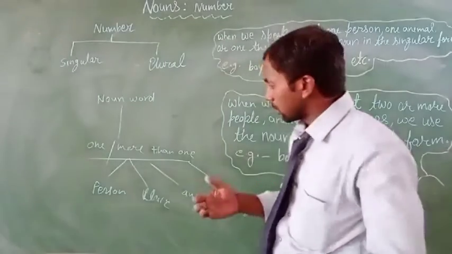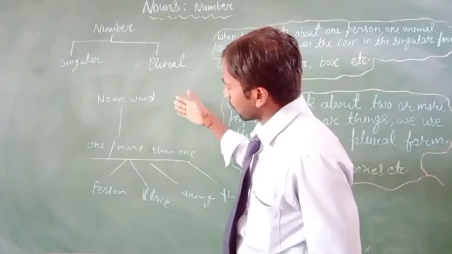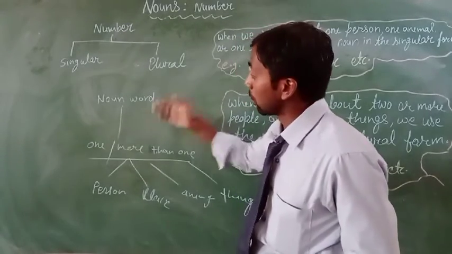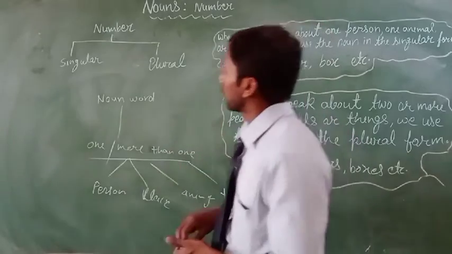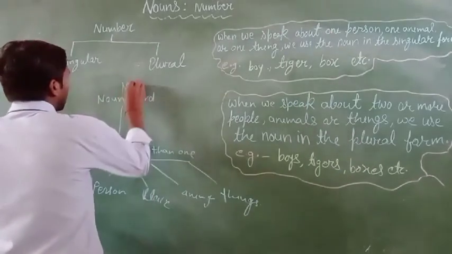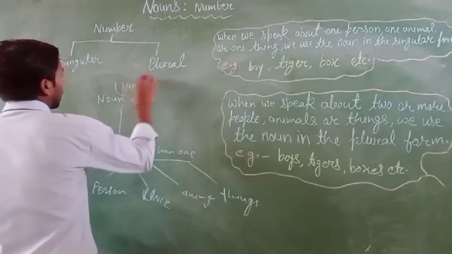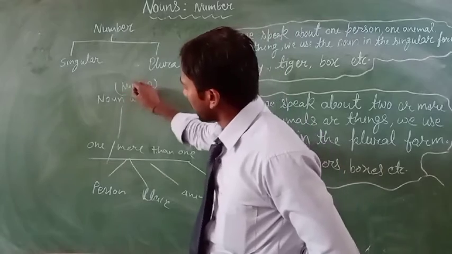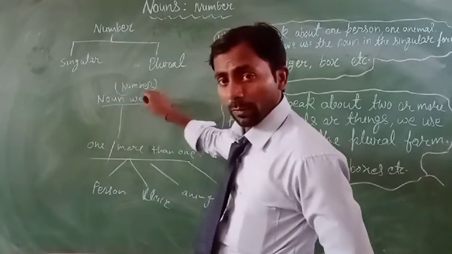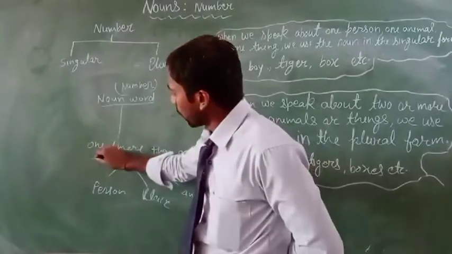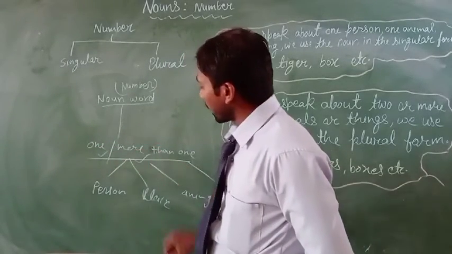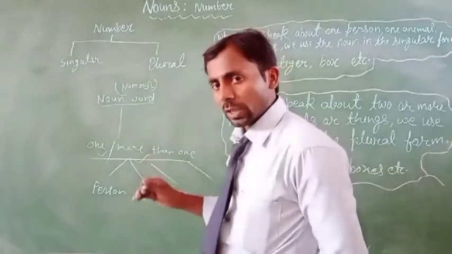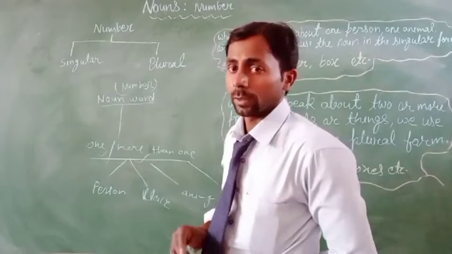We can know the definition of number according to the noun. So when we define number, we can define it simply: when a noun word refers to one or more than one person, place, animal or thing, then we can say it is number. Clear?